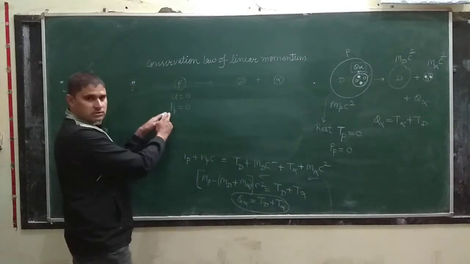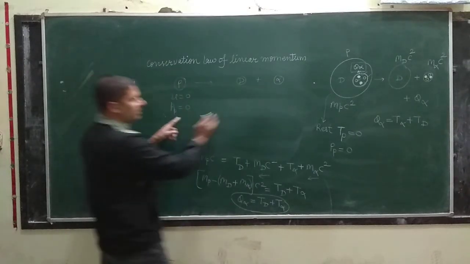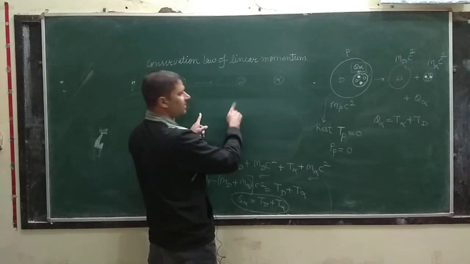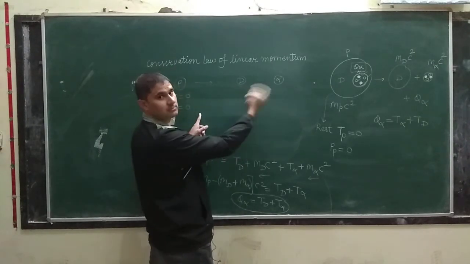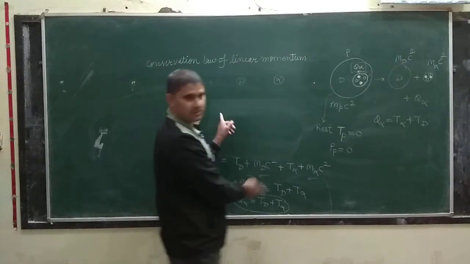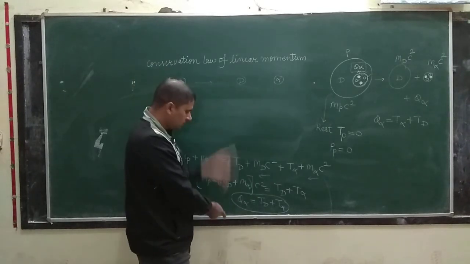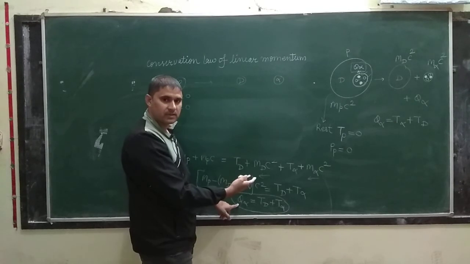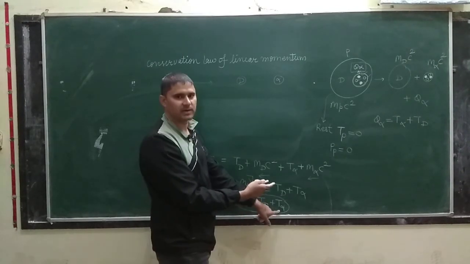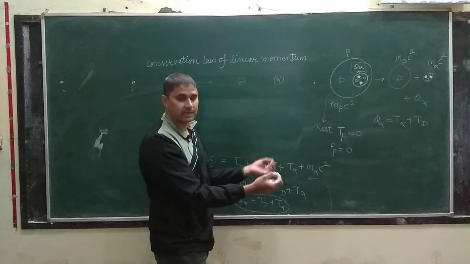Why? Because the initial momentum is 0, and we know that they have some momentum, because from the previous equation you have seen that the energy liberated is shared by the daughter nucleus and alpha particle, so they have some kinetic energy.